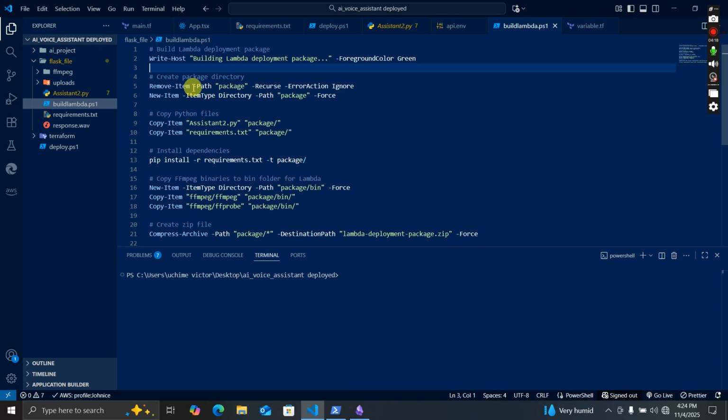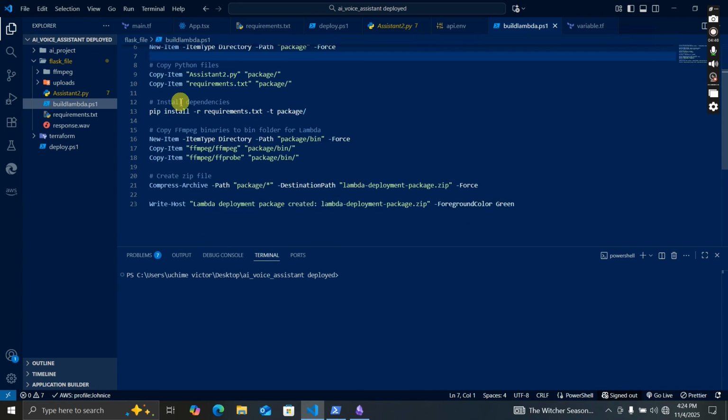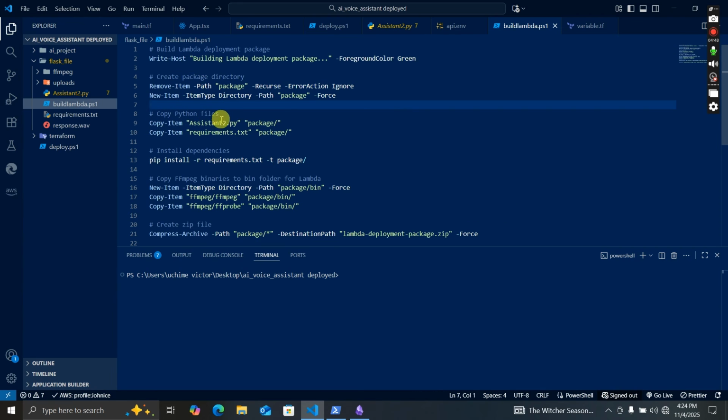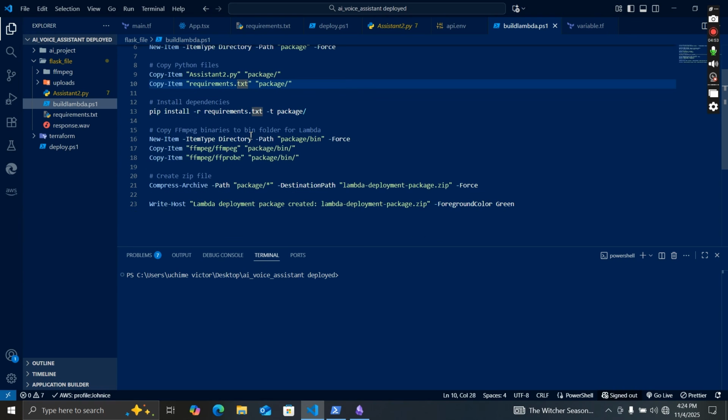Okay, so this creates a directory, a folder named package, which mostly carries our code, our libraries, and this folder, which is our ffmpeg folder and ffprobe folder. So this carries most of our code. As you can see here, this is telling you to create a package directory and then copy the assistant.py code along with our requirements.txt to the package.